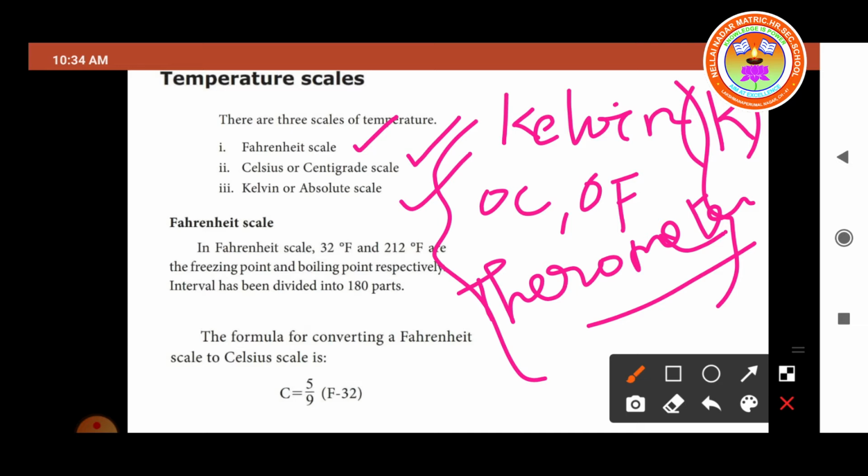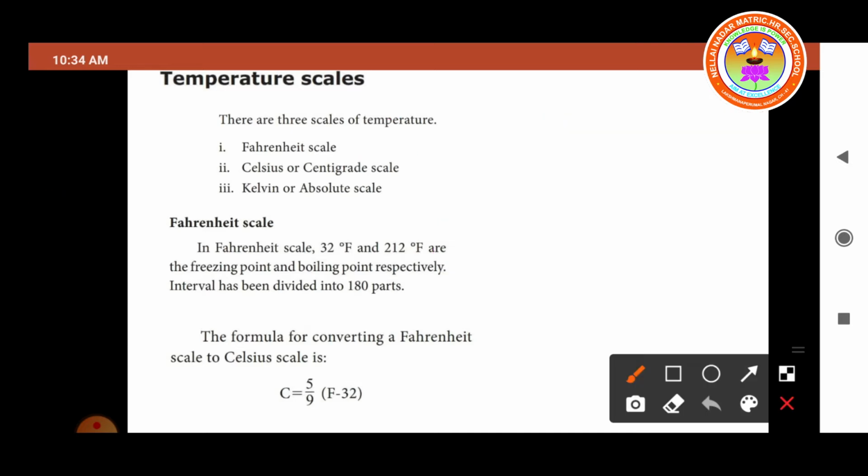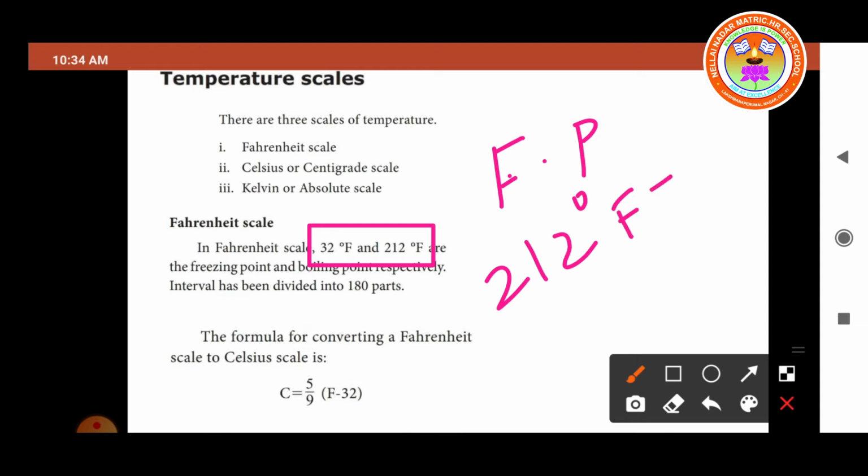Now let us move on to the Fahrenheit scale. In the Fahrenheit scale, the readings are graduated from 32 degrees to 212 degrees Fahrenheit. 32 degrees Fahrenheit is called the freezing point, and 212 degrees Fahrenheit is called the boiling point. So what is the freezing point on the Fahrenheit scale? That is 32 degrees Fahrenheit.